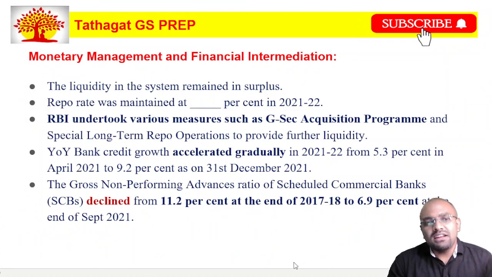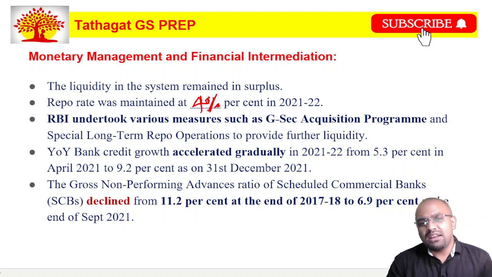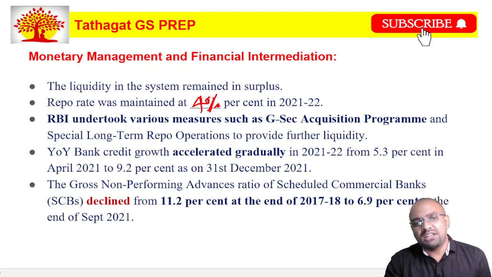The next slide talks about monetary management and financial intermediation. Here, the liquidity in the system has remained in surplus, that is, there is more money flow in the economy. After that, the repo rate was maintained at nearly 4% in 2021-22. So what is this repo rate? Repo rate is nothing but the rate at which the RBI provides short-term loans to the scheduled commercial banks, friends.